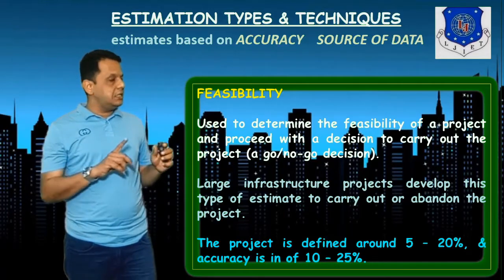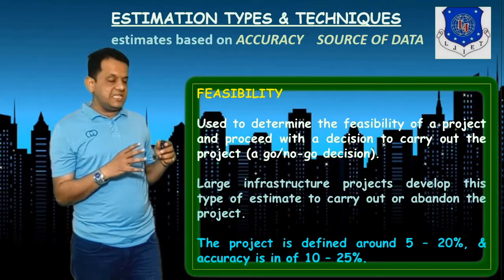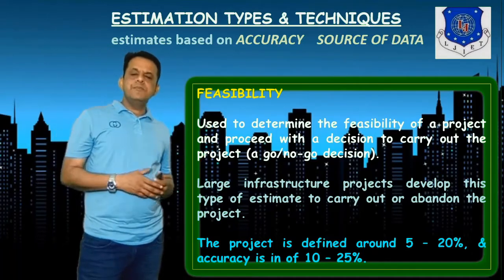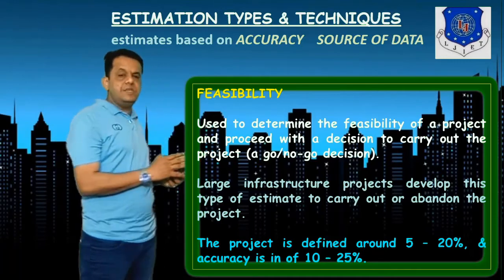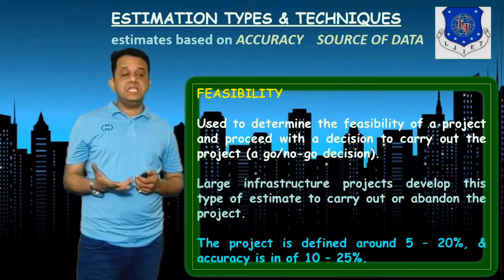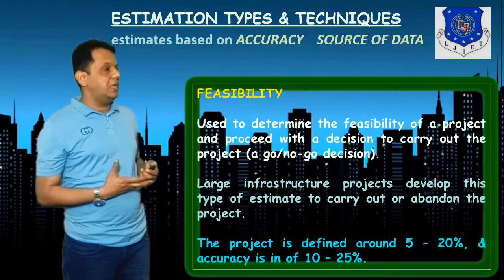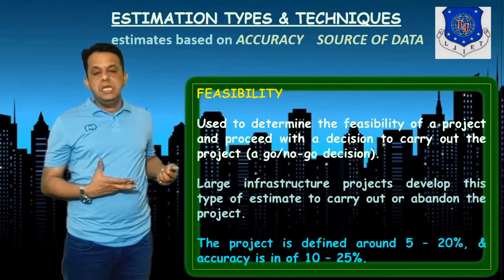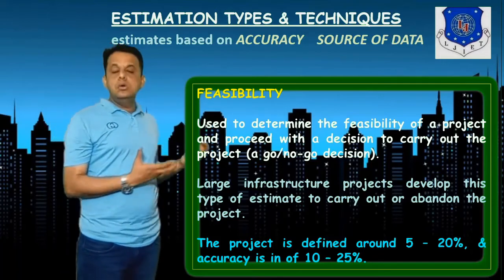At this stage the project is defined within 20% clarity, and the accuracy of this estimation is 10 to 25%.